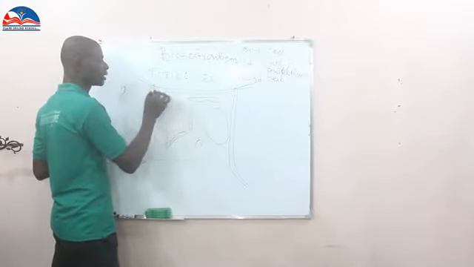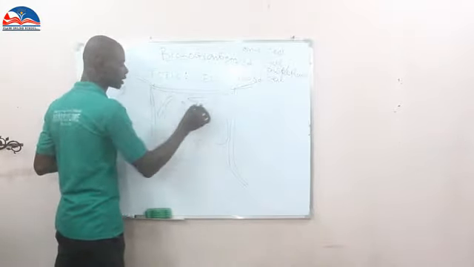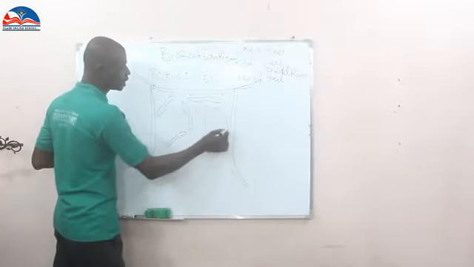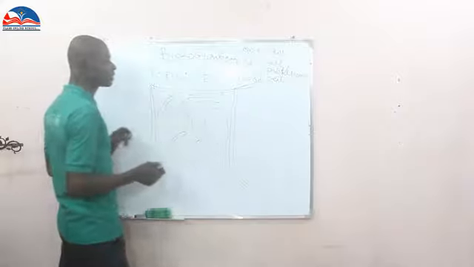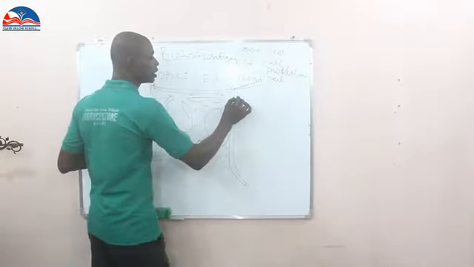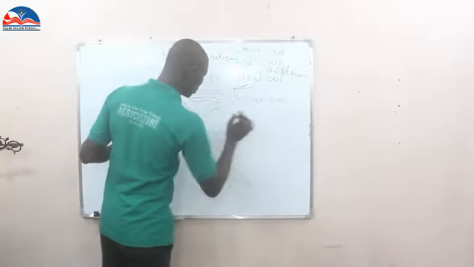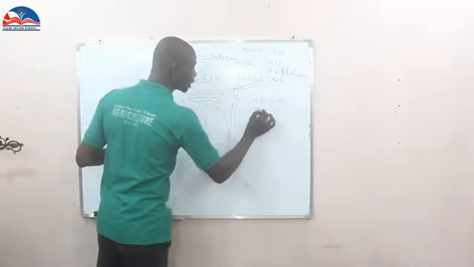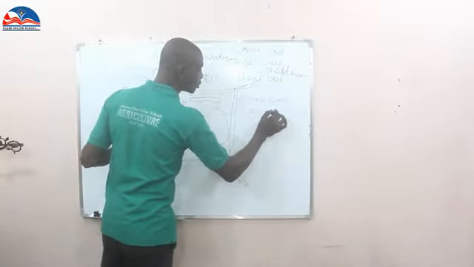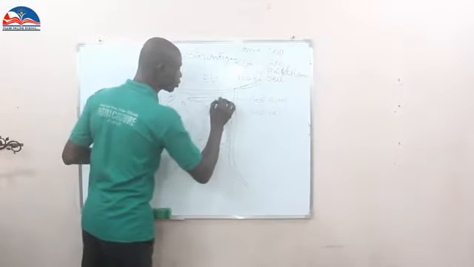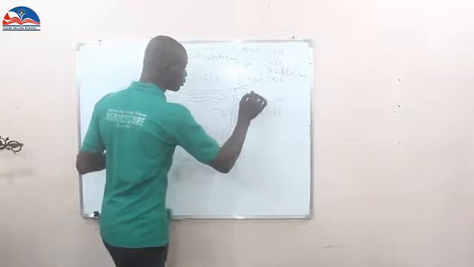We are going to see that the fluid that makes up the cell is the cytoplasm. Now inside this we have the cell wall. We have the nucleus of the cell. We also have what we call the mitochondria.